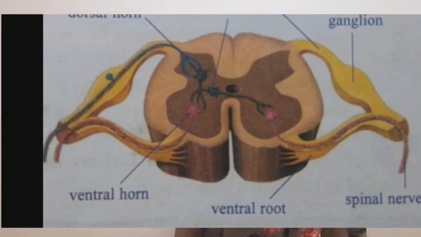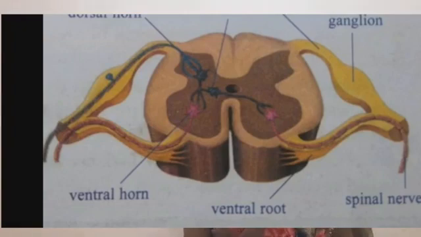Charles Bell in Scotland and Francois Magendie in France in the 19th century showed that these roots have different functions. If the dorsal root of an animal was touched, the animal made no reaction. If, however, the ventral root was lightly touched, the muscles to which the nerve was connected twitched violently.